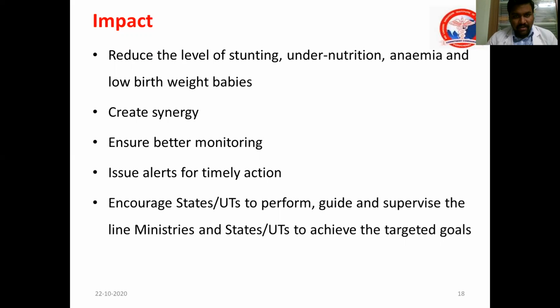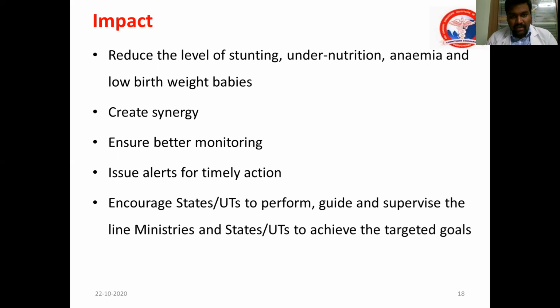Till now, what happened might not have been there, but now the monitoring mechanism is also drawn up and ensures timely alerts, because it is now developed on a digital platform for monitoring.